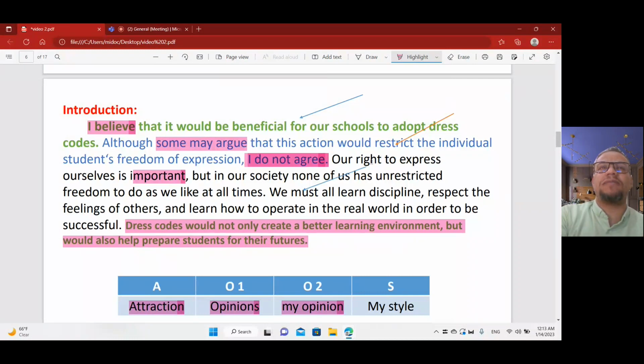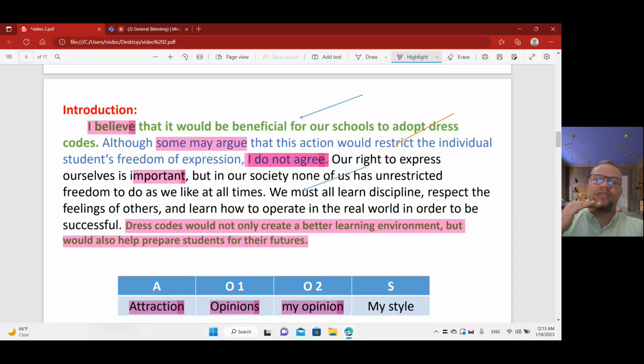Is it the same meaning as the first one? It should be the same meaning. So again, when you write a paragraph, after writing it, read the first sentence and the last sentence. Are they the same meaning or not? If they are not, you have to change one of them to be the same as the other.